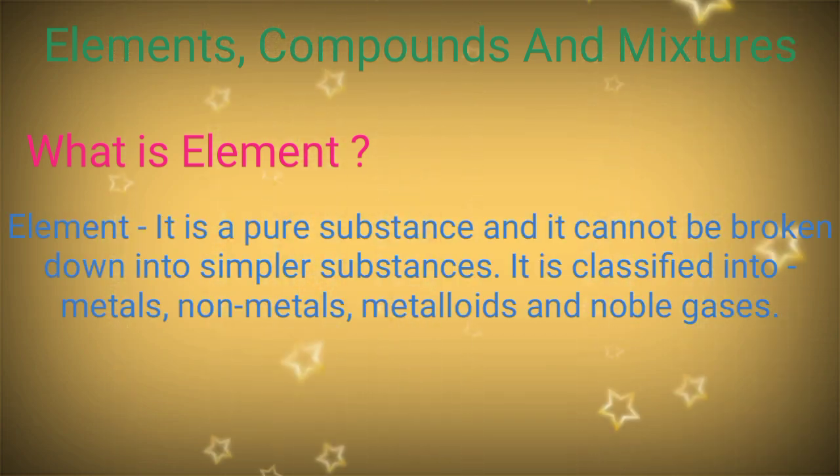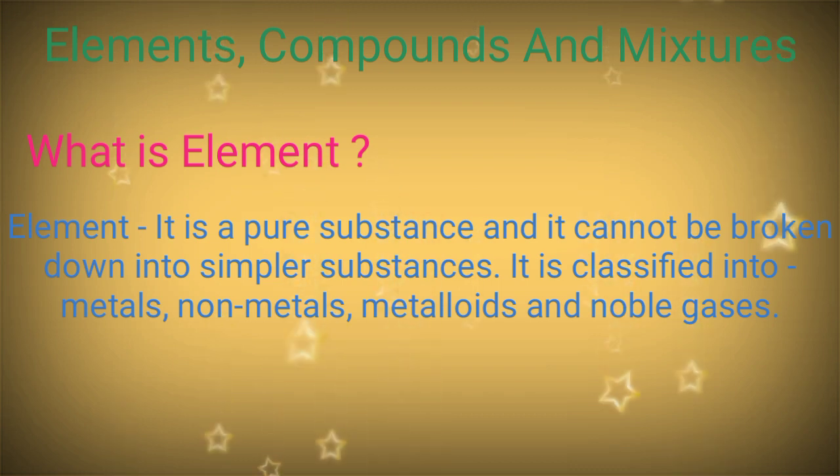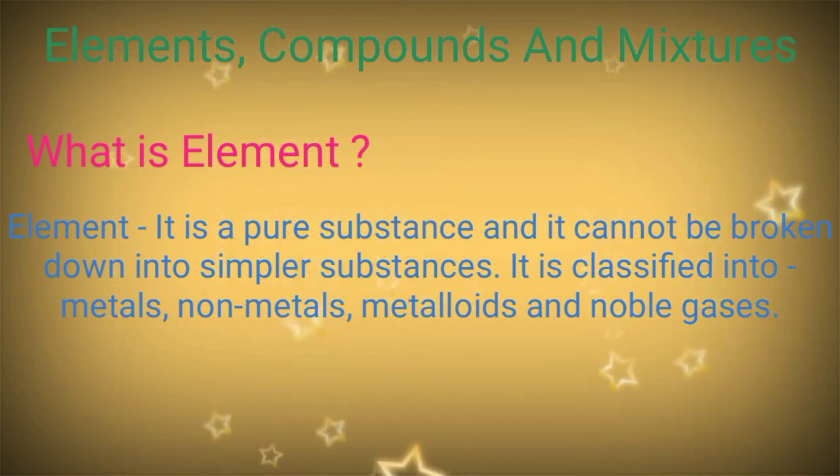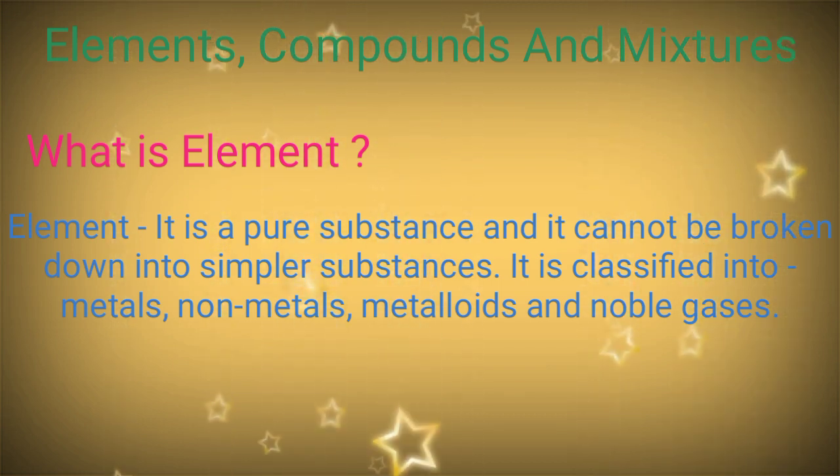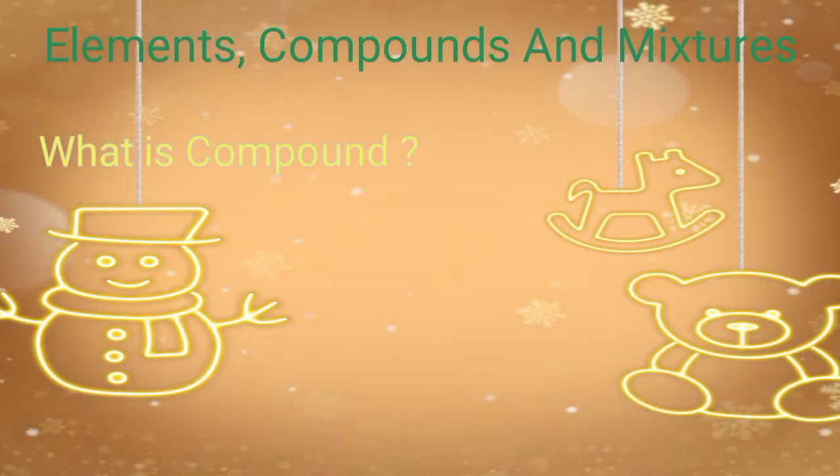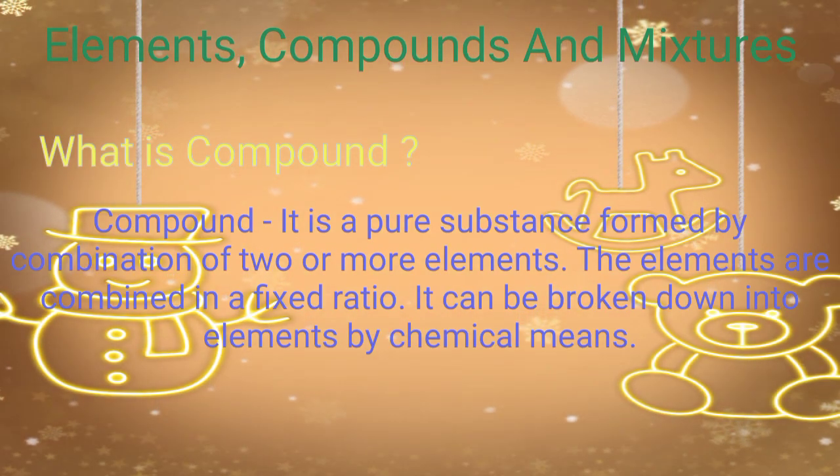Element, it is a pure substance, we all know. It is a pure substance and it cannot be broken down into simpler substances. It is classified into metals, non-metals, metalloids and noble gases. So now you are clear what is an element. Now we'll understand the second thing, that is compound.